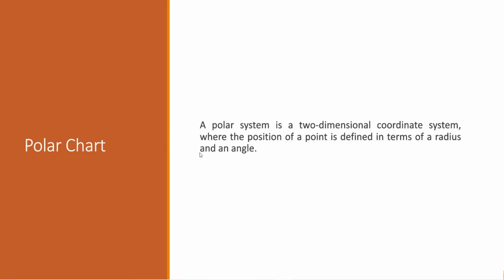The next one is an angular coordinate. It represents the required angle to get the point from the 0-degree ray, and it is also known as polar axis, and it is comparable to x-axis in the Cartesian system.